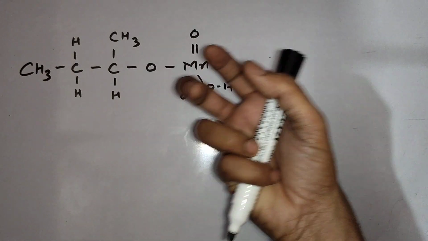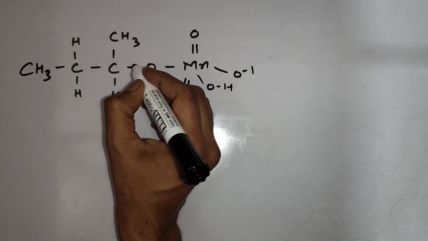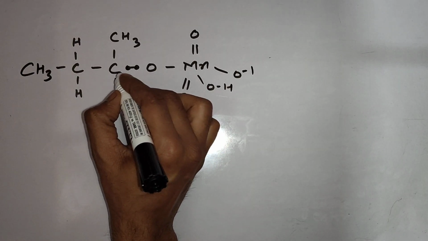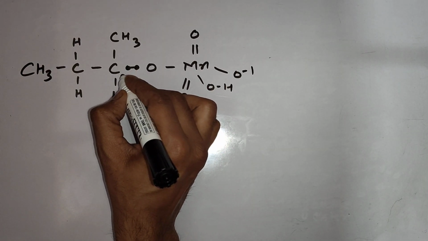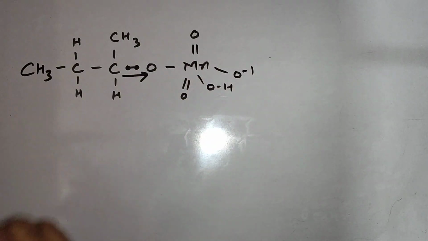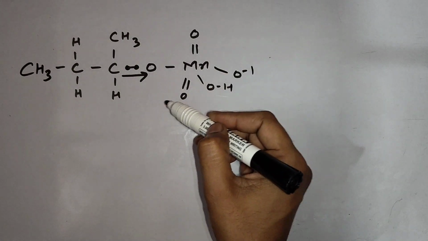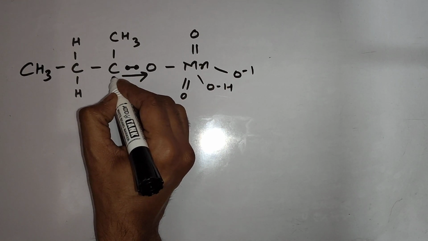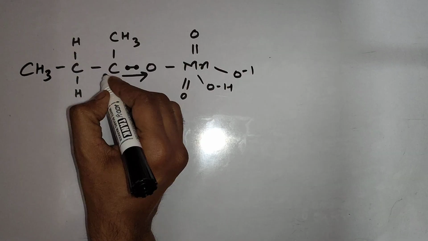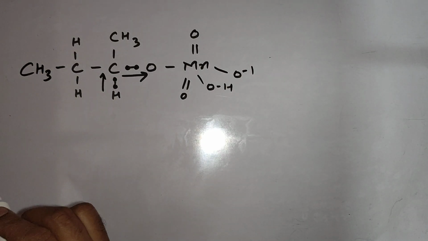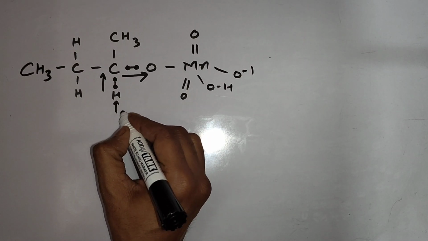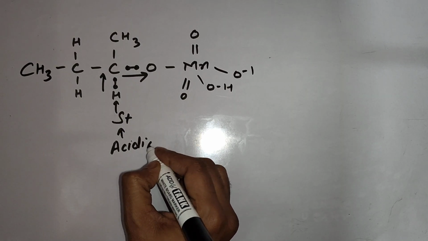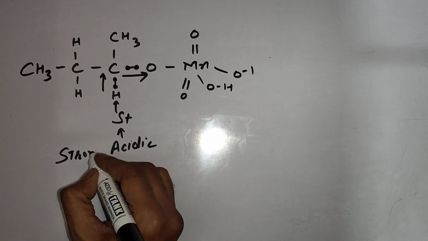They are strong electron attracting groups. So these bonded electrons of the carbon and oxygen side are strongly going toward the Mn side, because this Mn side contains lots of oxygen. Now, because this carbon is losing its electrons strongly, it will start attracting electrons from its hydrogen strongly, due to which this hydrogen will become highly positive, or you can say it becomes strongly acidic in nature.